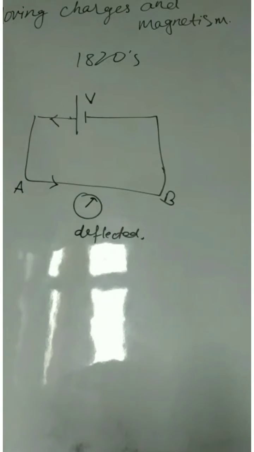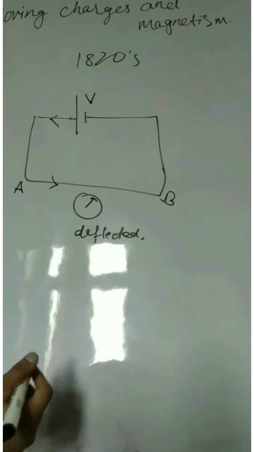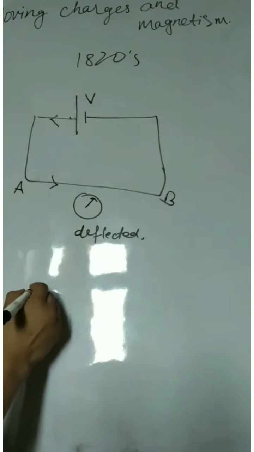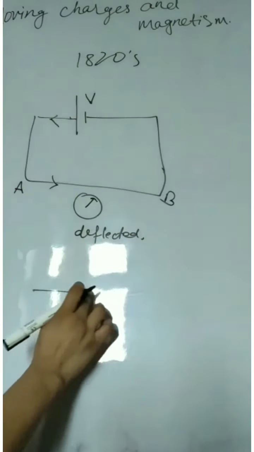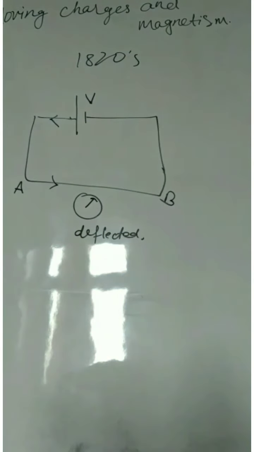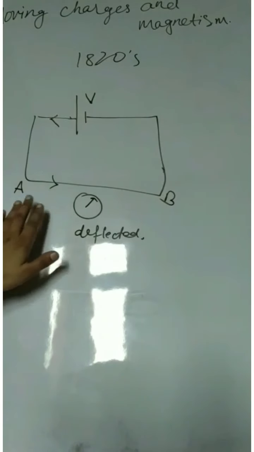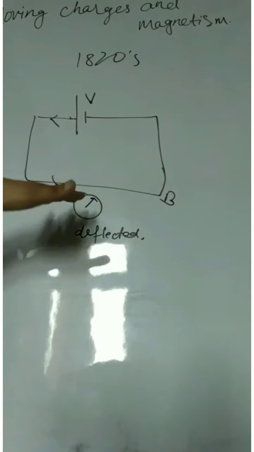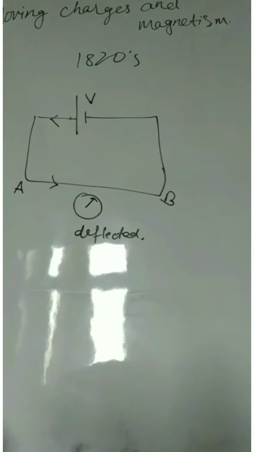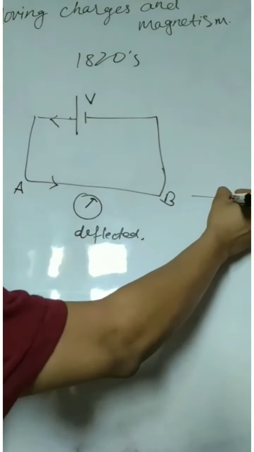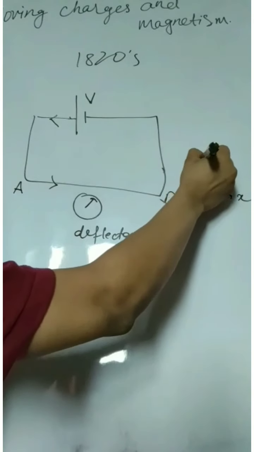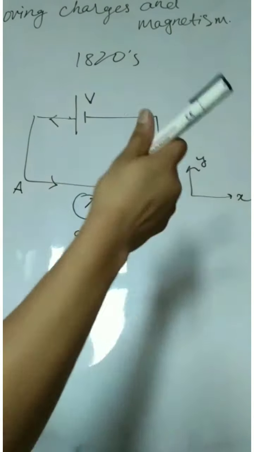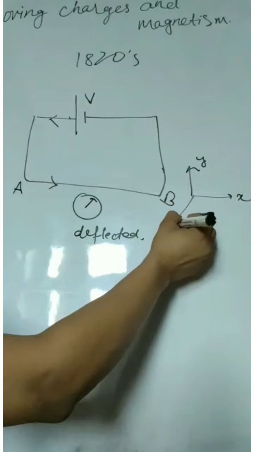What are the observations? Let's say I have a wire, this AB. Suppose this is our x-axis, this is the y-axis, and the axis pointing outwards is the z-axis.